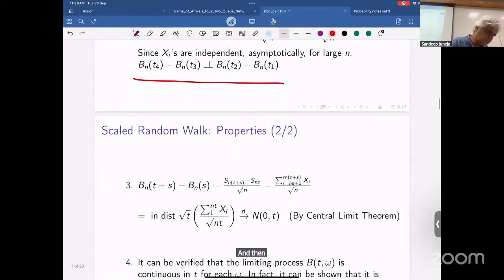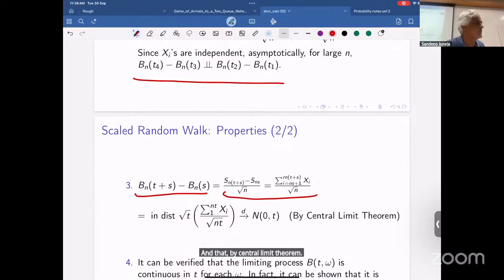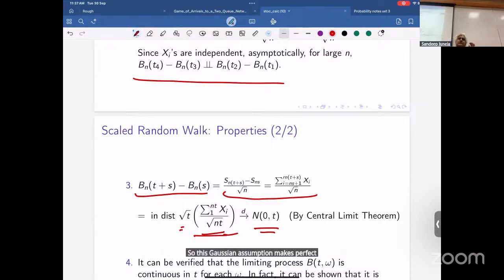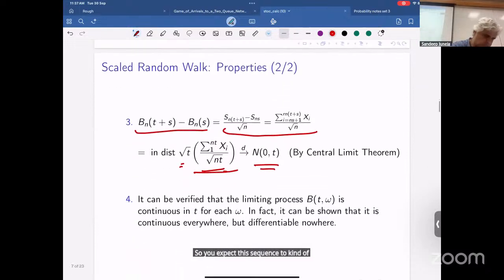And then, okay, let's look at BNT plus S minus BNS. That's this quantity right here. And by the central limit theorem, I just divide by root NT. I have root NT, and in distribution I can just change the indexes, so I go from 1 to n of t, and then I divide by root of n of t times root t here. So this is converging to a normal 0, 1 variable by the central limit theorem. Together it's going to converge to a normal 0, t random variable. So this Gaussian assumption makes perfect sense. So you expect this sequence to have those properties.